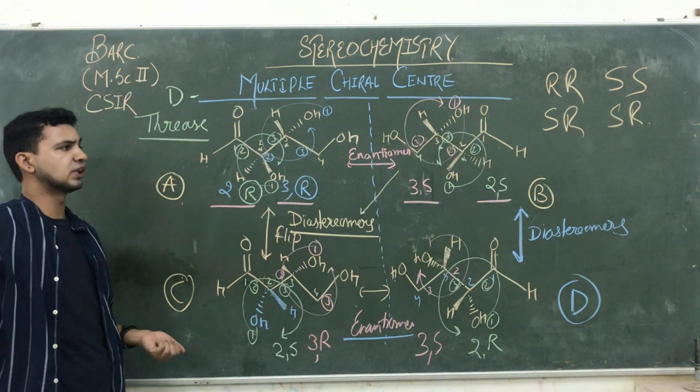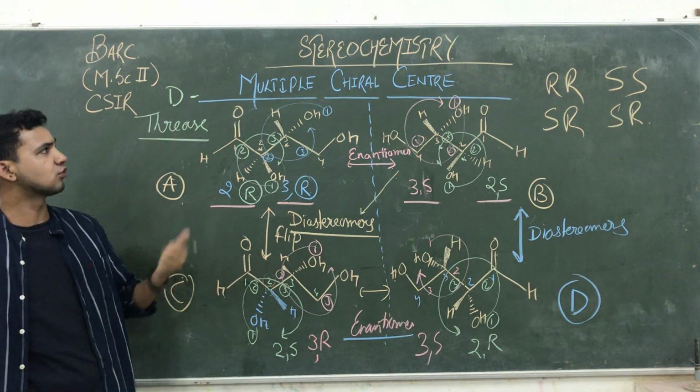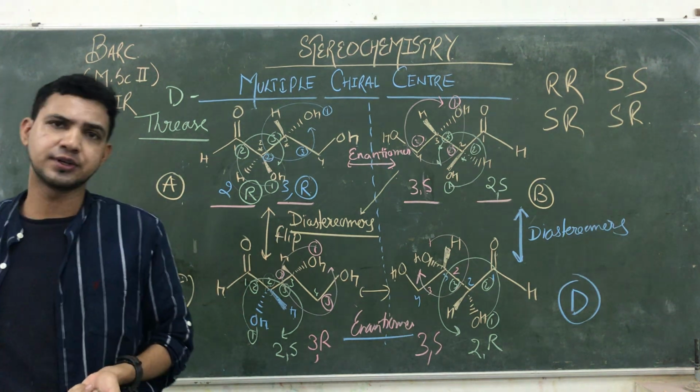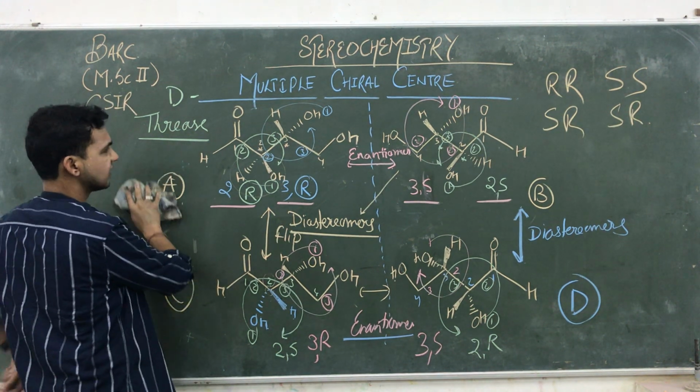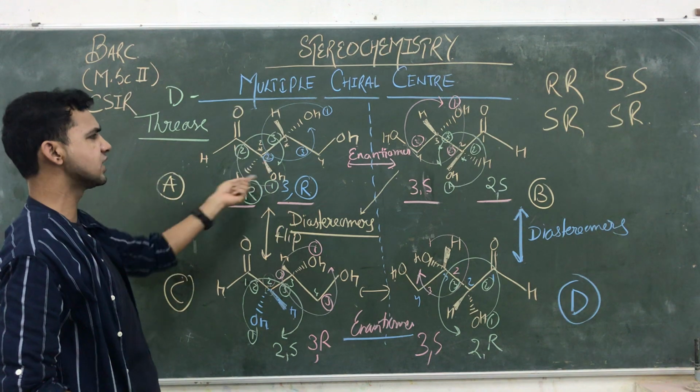We observed so many configurations in case of the multiple chiral centers. So that is the definition of multiple chiral centers. This is an example of multiple chiral centers. So with the help of these examples, we are going to study the multiple chiral centers in the given compounds.